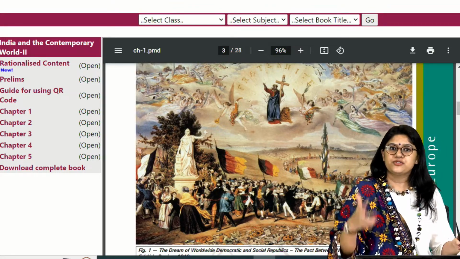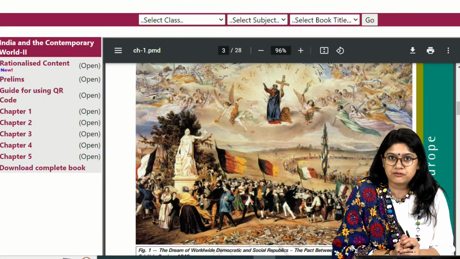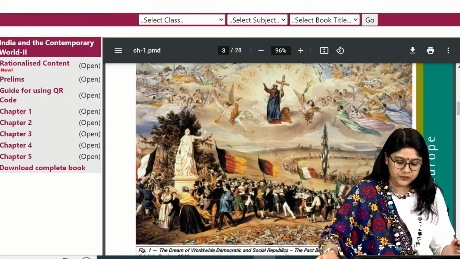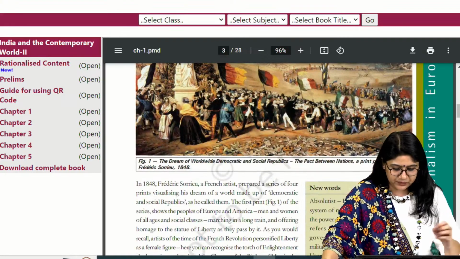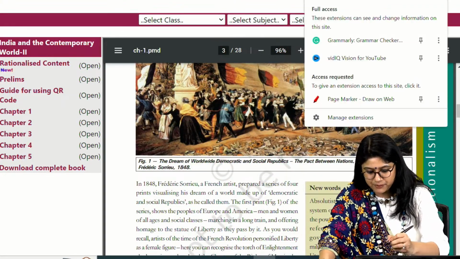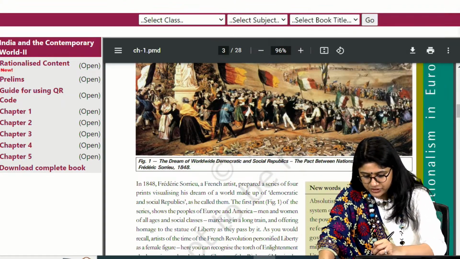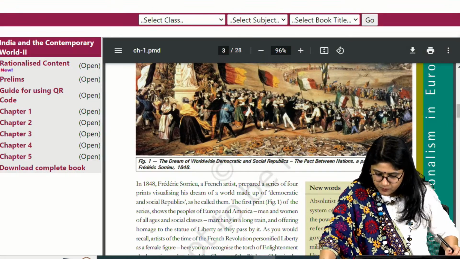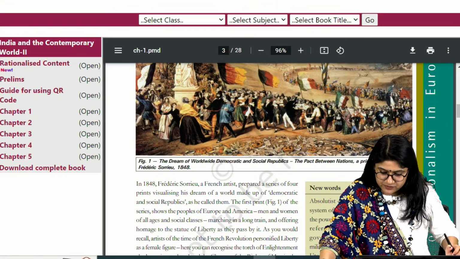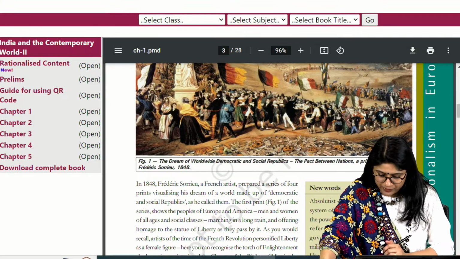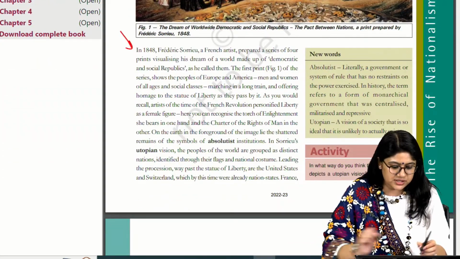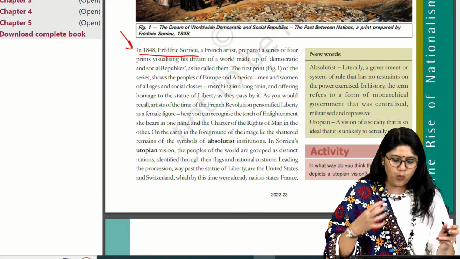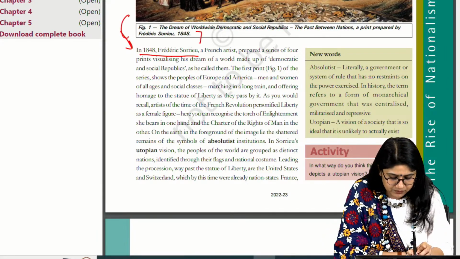Okay. So let's start with the first chapter. The first chapter that we have is Nationalism in Europe, right? So of course we have the first image, right? See over here. So please do remember about this, who made this. We all know who made this. Yes. So please make sure you remember who the painter is, basically this information.